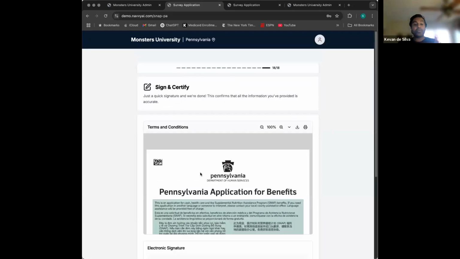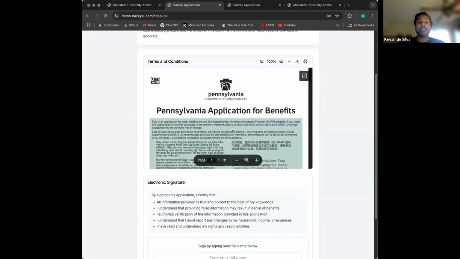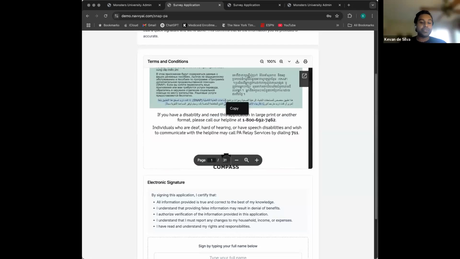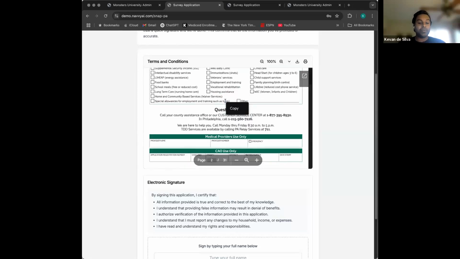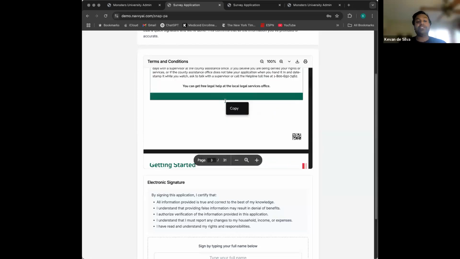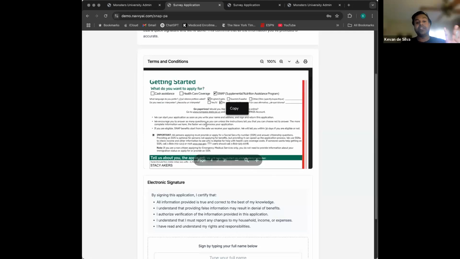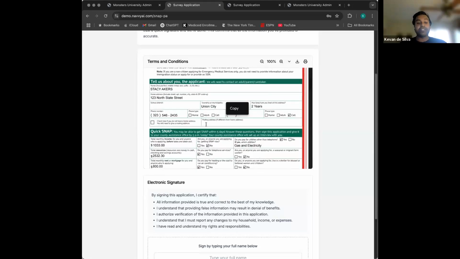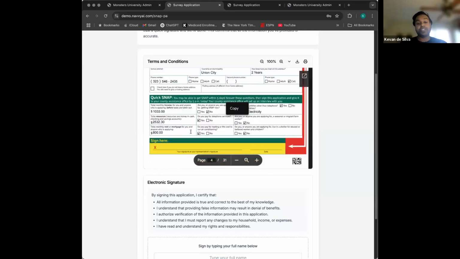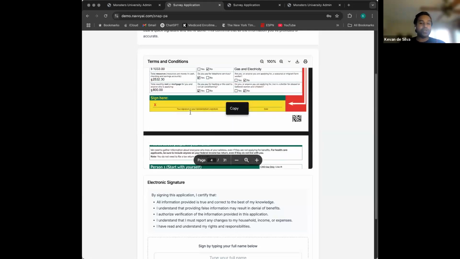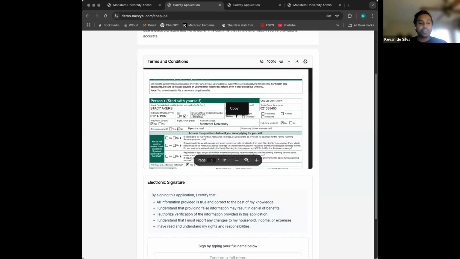So that's where we show Stacy at this final step, the actual benefits application for Pennsylvania. This is a fillable PDF version, which she's able to review, with all the details pertinent to her application. This is Stacy as a single person applying for SNAP as a college student, with only certain required fields, and we're able to populate it with the information that we've gathered over the last few minutes. Pennsylvania has a quick application where you could just sign twice and you're good to go with this amount of information.